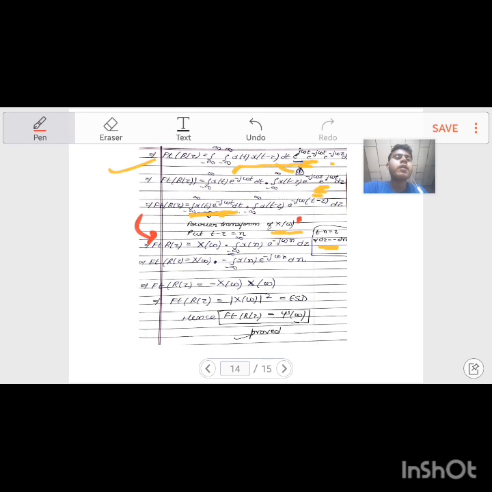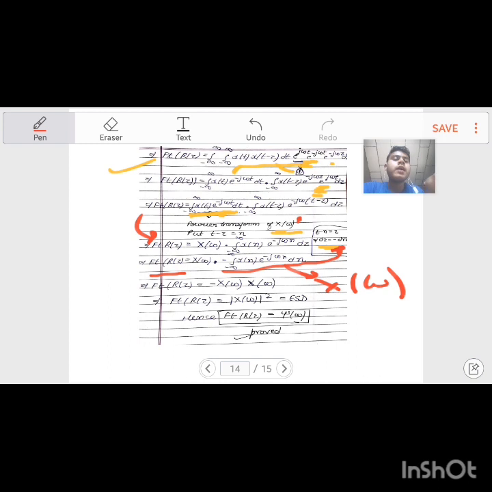I am writing n because I have replaced t minus tau as n. Now rewriting the equation as FT r tau equals X of omega multiplied by this minus sign. From where did this minus sign come? It came from d tau equals minus dn: minus integration from minus infinity to infinity x of n e to the power minus j omega n dn. Again this is the Fourier transform of a signal, hence I can write this as X of omega.